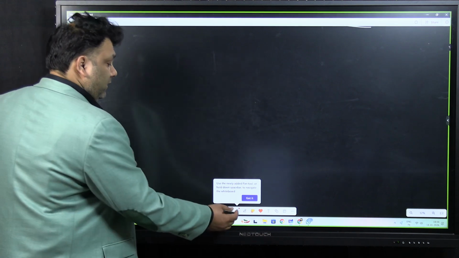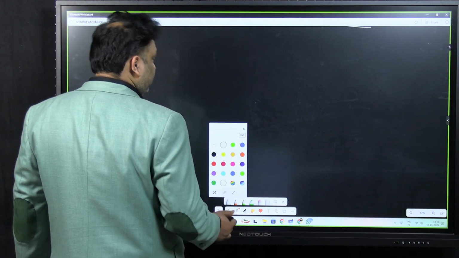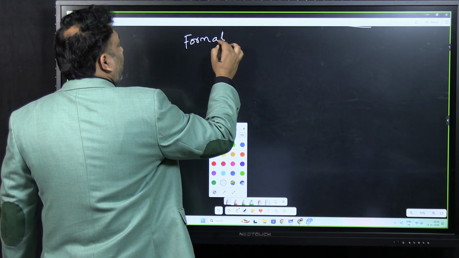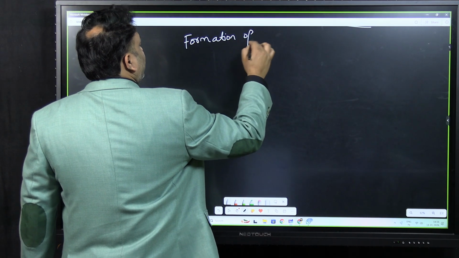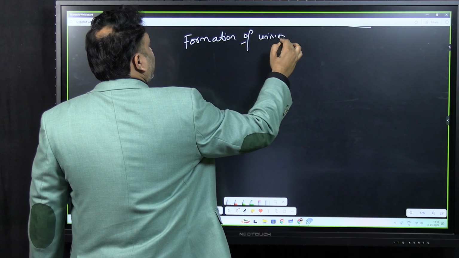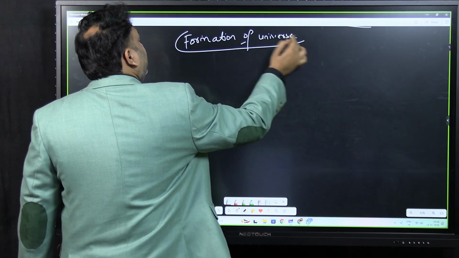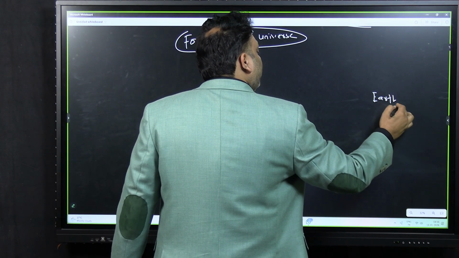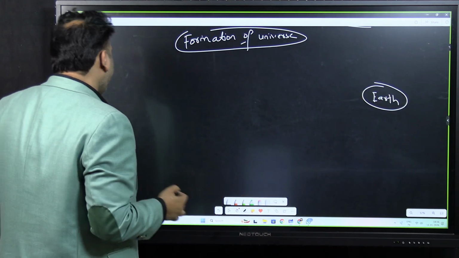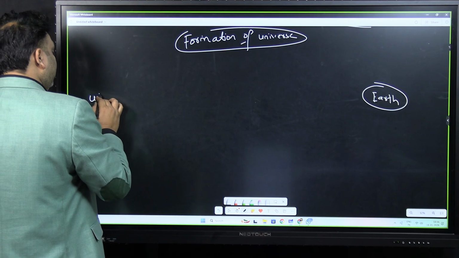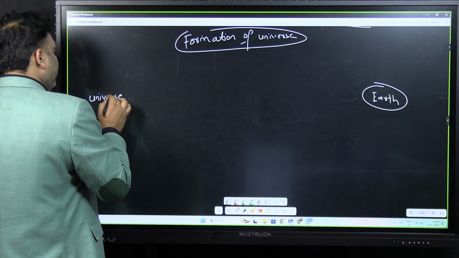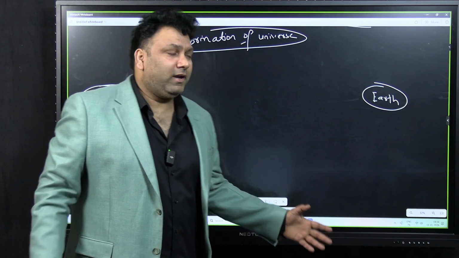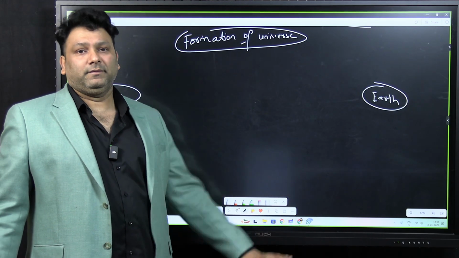Now, next, as far as geography is concerned, the formation of the universe. Because if you want to know the formation of the earth, what the earth is made up of, you should know the formation of the universe itself. Now there are various theories which explain the formation of the universe.